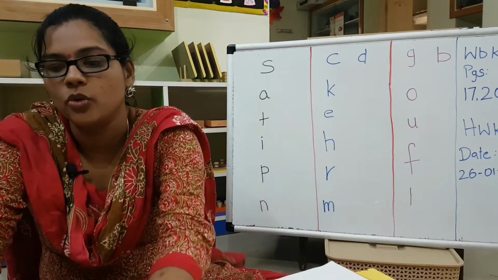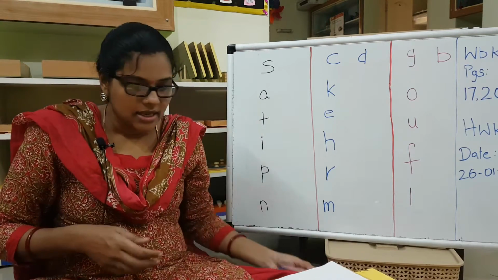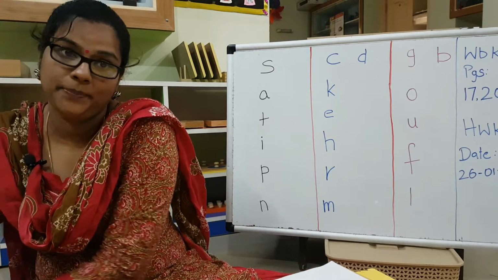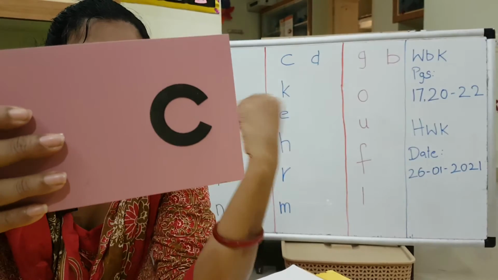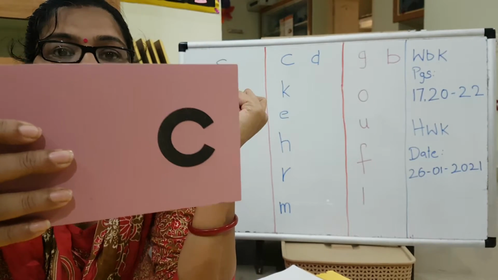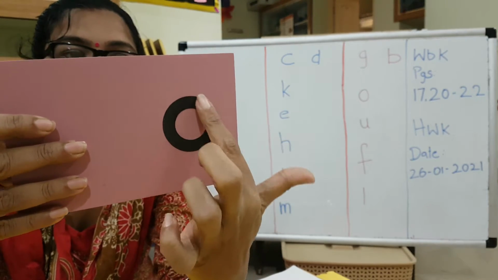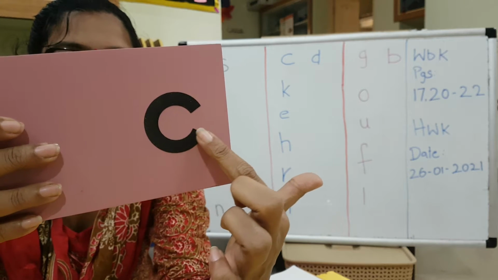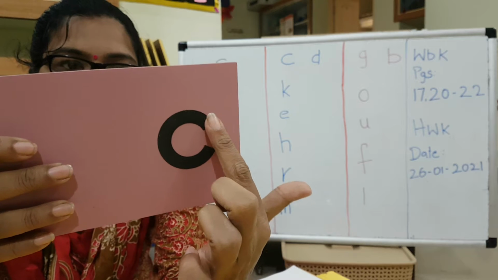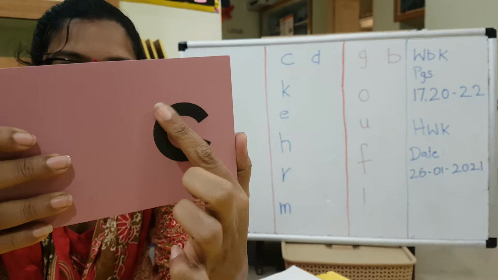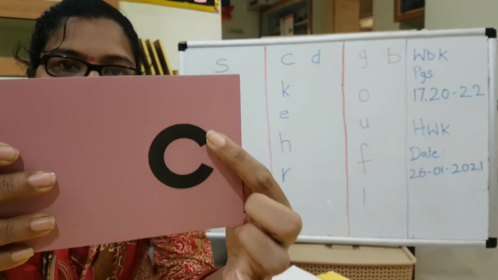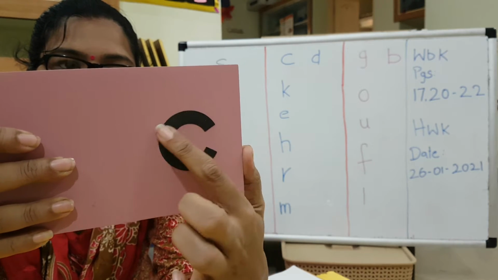Now what I am going to do is I am going to show you the sandpaper letter for the other sets. Okay? Shall we start? Okay. Cake. When I say cake, are you able to hear the sound K clearly? You see, starting from here, just draw a curved line. K.